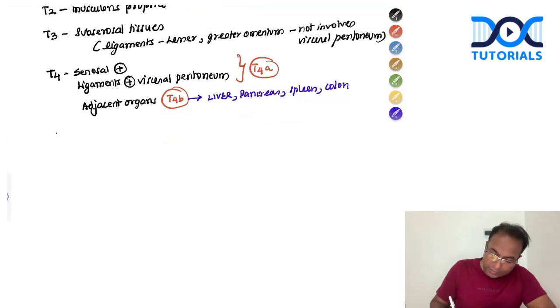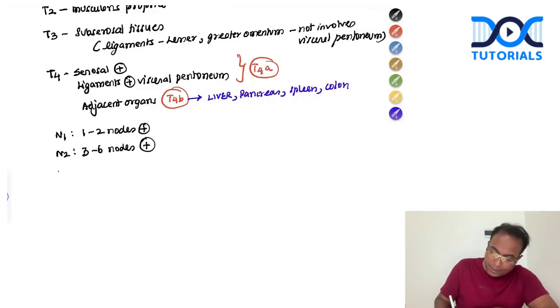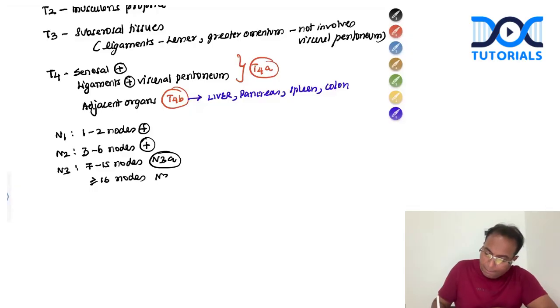Coming to N1, N1 is 1 to 2 nodes positive. Pathologically, when I examine, 1 to 2 nodes positive is N1, 3 to 6 nodes positive is N2, 7 to 15 nodes positive is N3A, and more than or equal to 16 nodes is N3B.